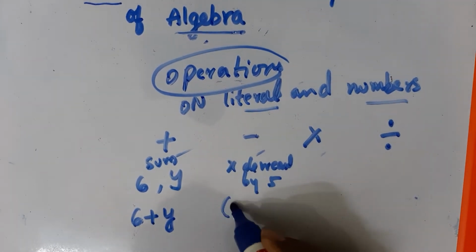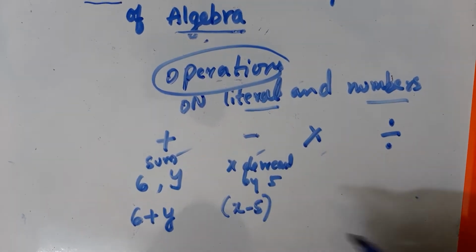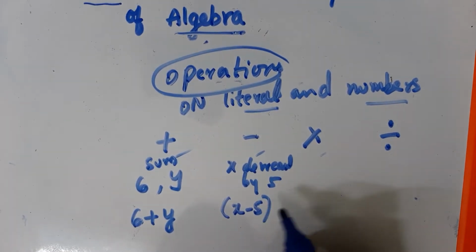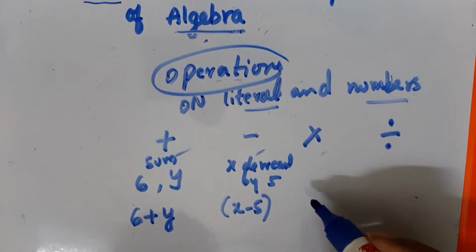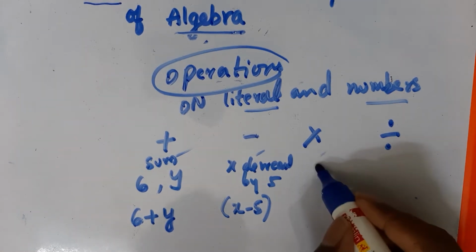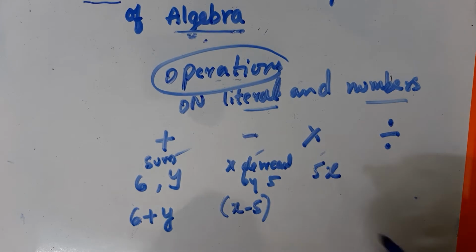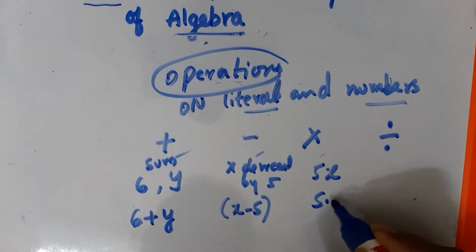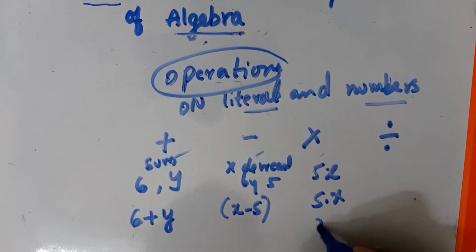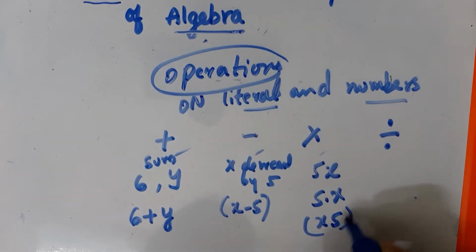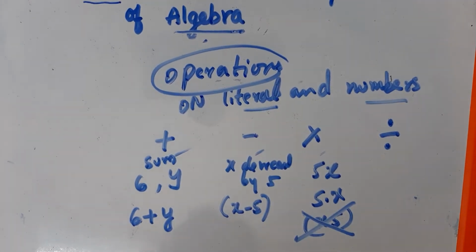How will you write x minus 5? This x is decreased by 5. Next, multiplication: 5 times x. 5 times x means 5x, or 5 into x. But you should not write x into 5. This is wrong. You should not write it.